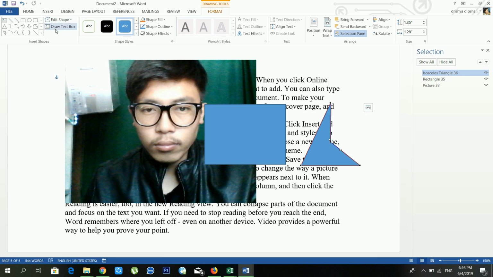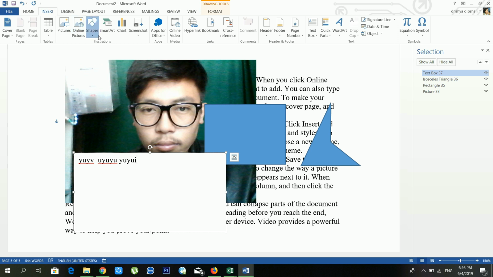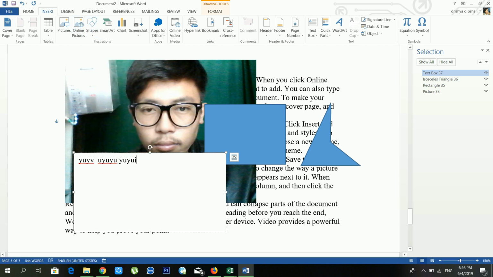Okay, another option is Draw Text Box. You can draw a text box, and inside the text box you can make an identity card, you can make a visiting card, you can make lots of stuff. And using shapes also you can create different kinds of designs. Okay, so move on.